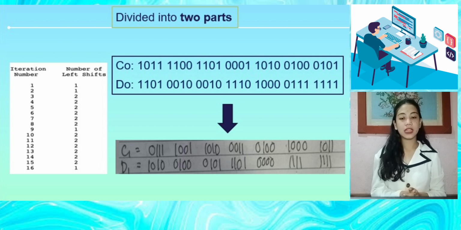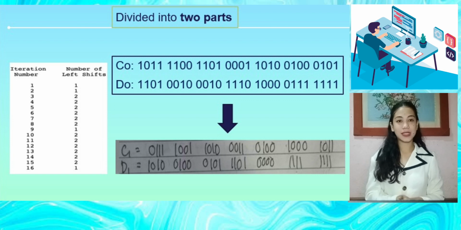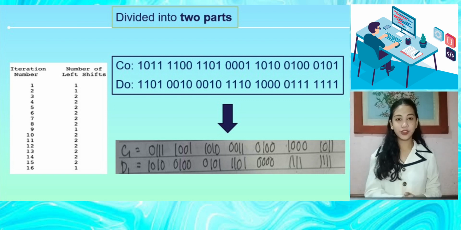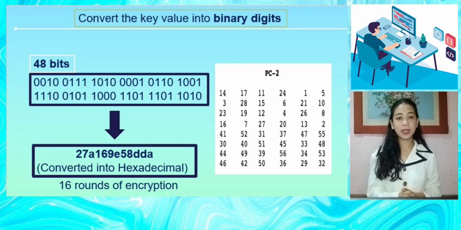Since we are getting key 1, the number of left shifts is also 1. Therefore, only one digit needs to be moved to the left, to the last part. The answer is in our presentation. After that, we apply the next step for the 48 bits, where we use the PC2 table. The final result is in our PowerPoint presentation. After generating it, we convert it to hexadecimal, so it will now be in our presentation. This is now our key 1.